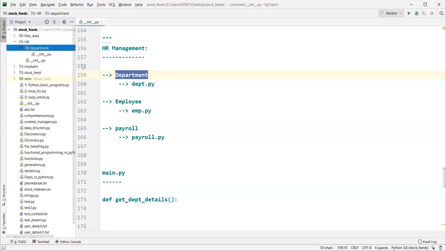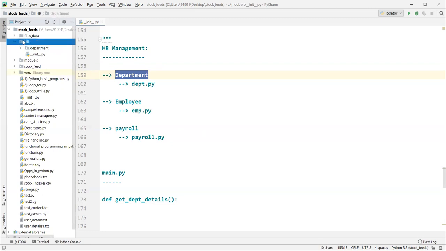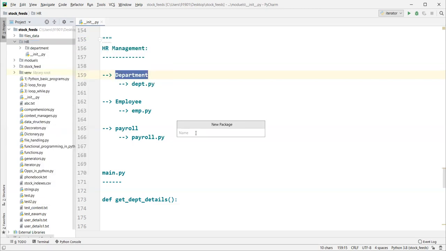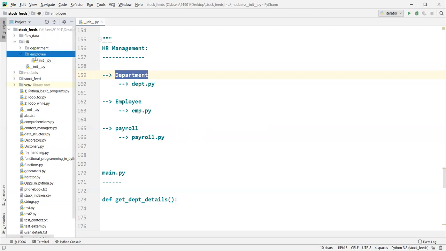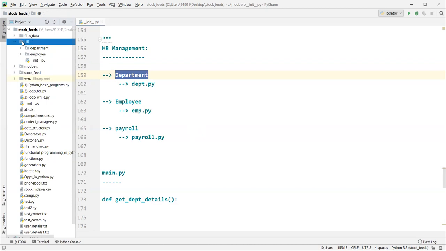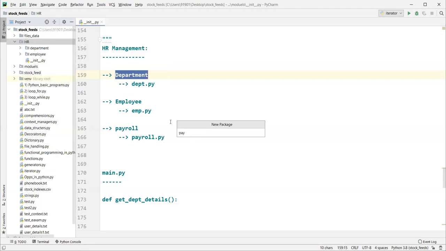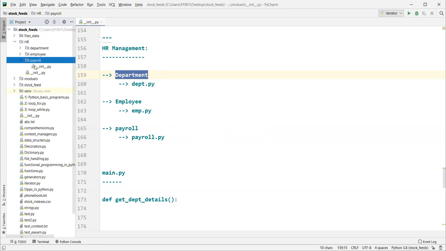If it is a package, this folder should have an init file, right? Only then will it be treated as a package. The next package under this main package is employee, and this employee also has its __init__.py. The next package is payroll, a Python package, and this payroll also has this file.